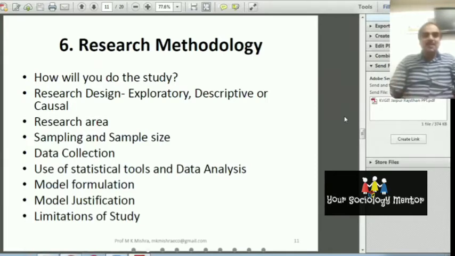And sampling concerns taking the sample. What is the sample? A sample is a small portion of the population which is taken from the population to study it. On the basis of the estimation of sample statistics like sample mean, sample standard deviation, sample variance, sample proportion, sample correlation, sample regression, we estimate about the population.